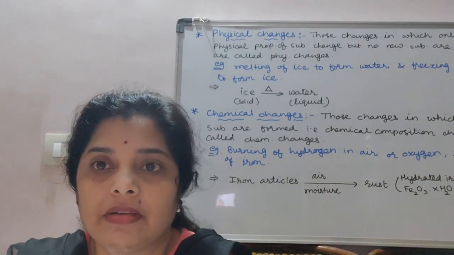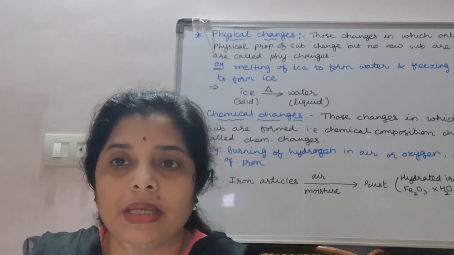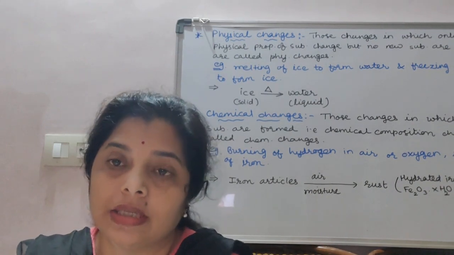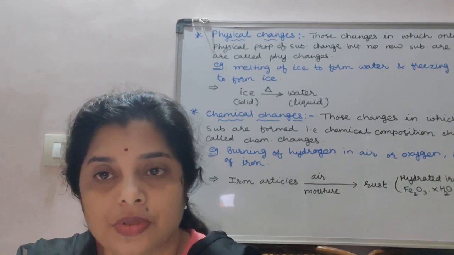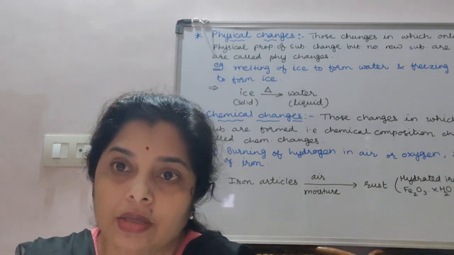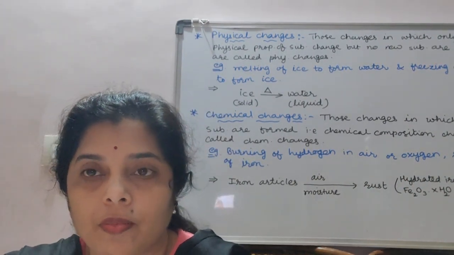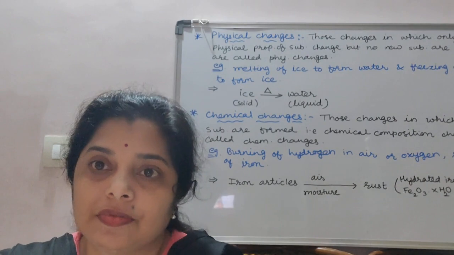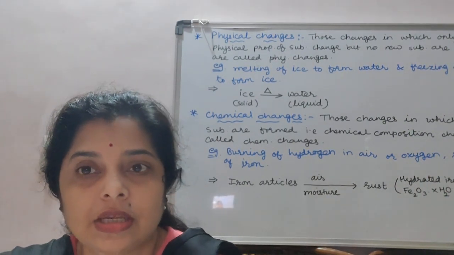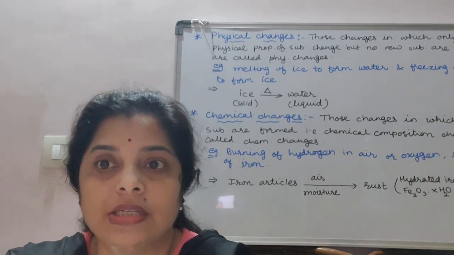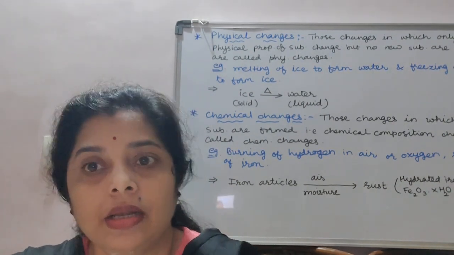In our day-to-day life, we go through so many changes and we see so many changes which take place around us. In these changes, maybe sometimes a new substance forms and maybe not. Depending upon whether a new substance forms or not, these changes are mainly classified in two categories: first is physical changes and second is chemical changes. Now let's go through point-wise in physical and chemical changes.